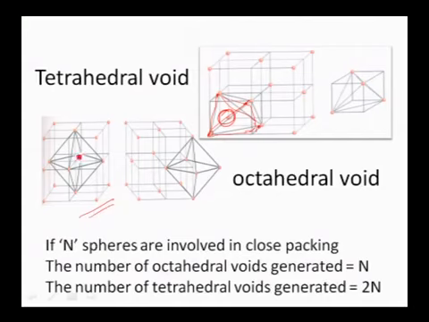The octahedral voids are located at the body center, this is the body center, and at the edge centers. A cube has one body center and 12 edge centers, and the contribution of the particle at the body center totally belongs to the unit cell, whereas an edge center particle contributes only 1/4 to the unit cell, and this is the contribution of particles towards the unit cell. And now, if a system contains n particles, then the number of octahedral voids possible is n, whereas the number of tetrahedral voids possible is 2n. So this is regarding the number of tetrahedral voids and octahedral voids present in a unit cell.